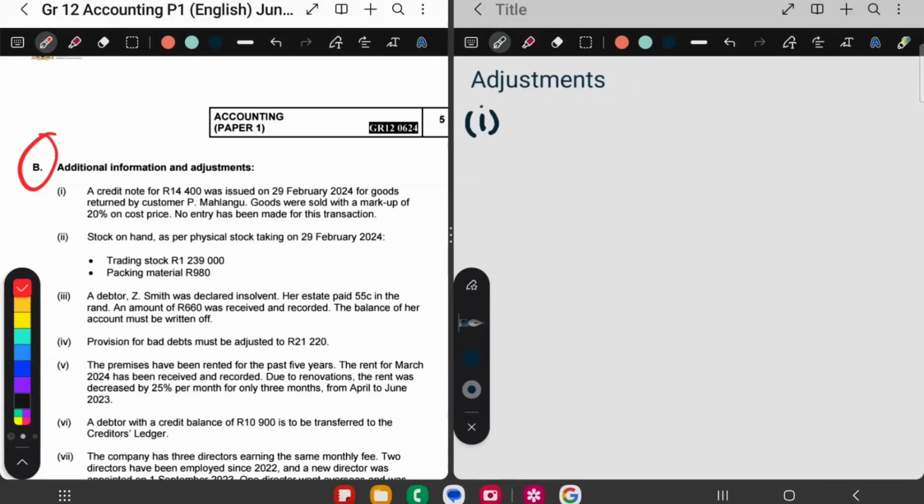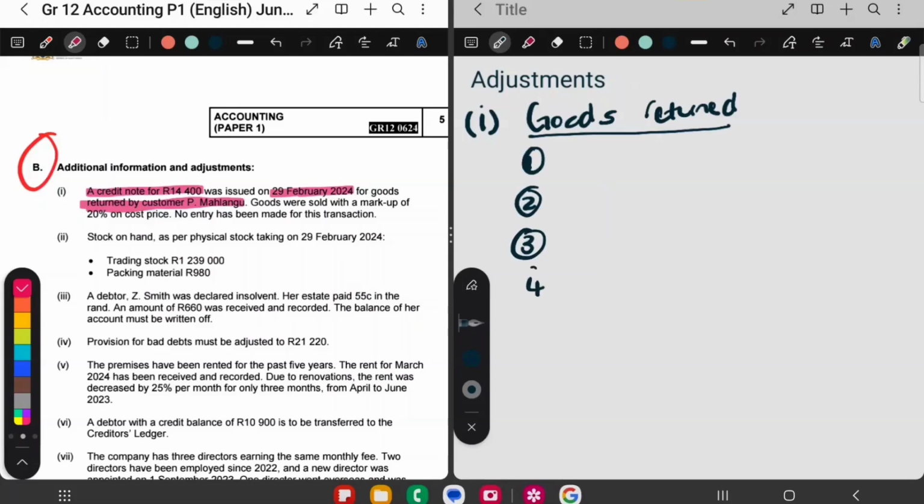Adjustment number 1 says a credit note for 14,400 was issued on the 28th of February, the last day of the financial year, for goods returned by a customer. So a customer returned goods to us, and the selling price of the goods, that is the amount on the credit note, is 14,400. So when I write my adjustments down, I'm going to write when goods are returned.